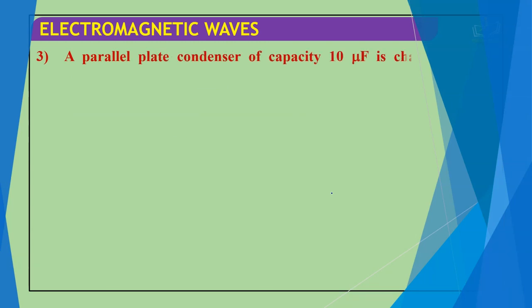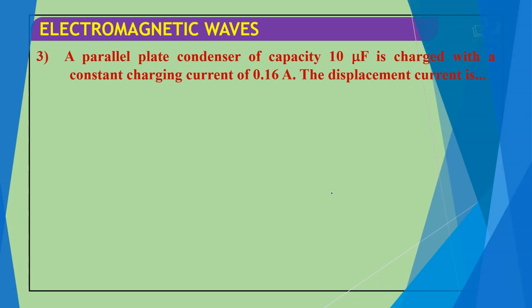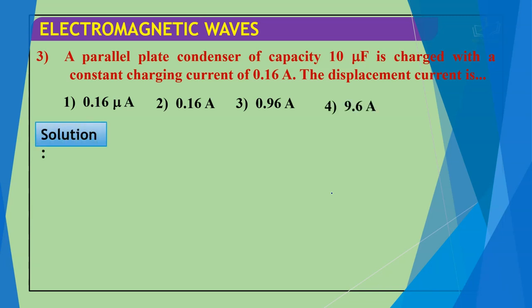Next question we have, a parallel plate condenser of capacity 10 microfarad is charged with a constant charging current of 0.16 ampere. The displacement current is 0.16 microampere, 0.16 ampere, 0.96 ampere, or 9.6 ampere.